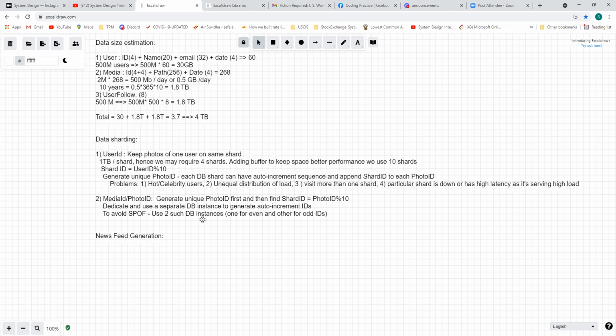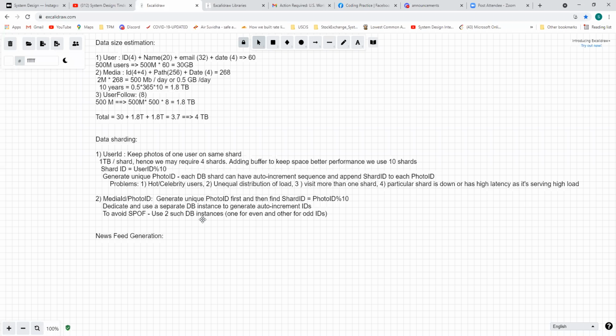If you are fetching a series of photos for a given user, then with hash-based sharding this will be a scatter-gather fetch. If it is based on photo ID, it would be scatter-gather. But I think that will handle the celebrity issue.